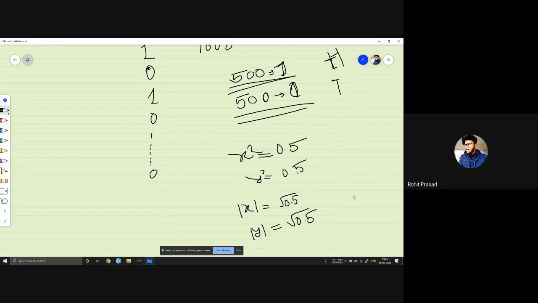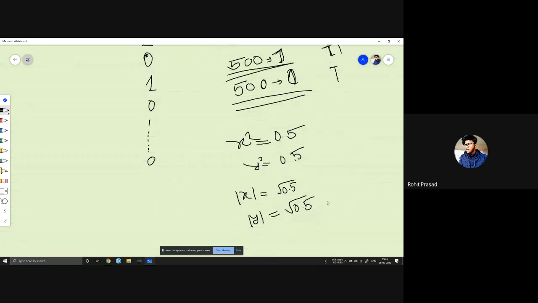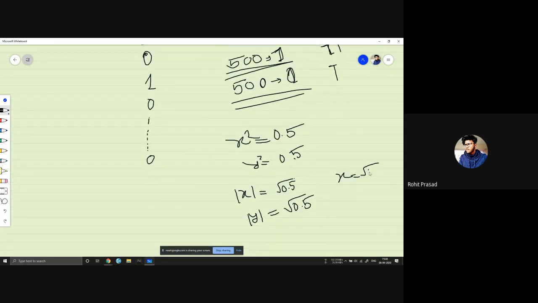Yes. Okay, so why do I write mod x and mod y? Why can't I write x is equal to root 0.5 and y is equal to root 0.5? Do you guys have any answer? Try for yourself and find an answer for this. Whatever comes to your mind, just tell me. Why do I have to write mod x?